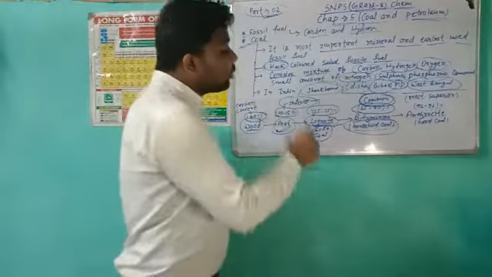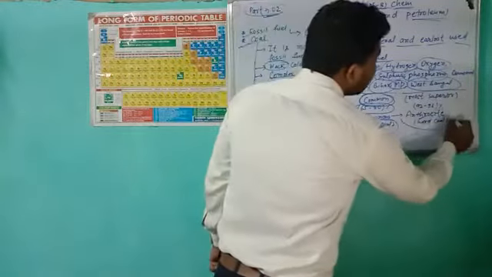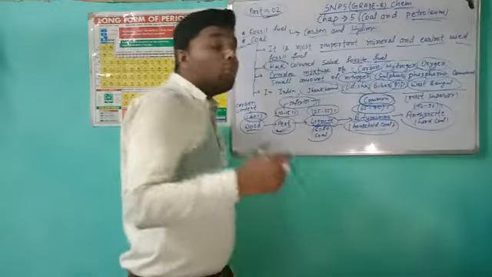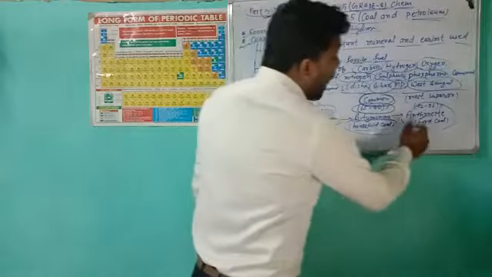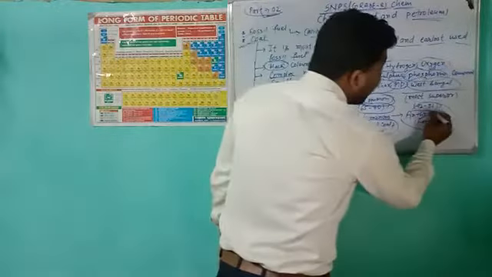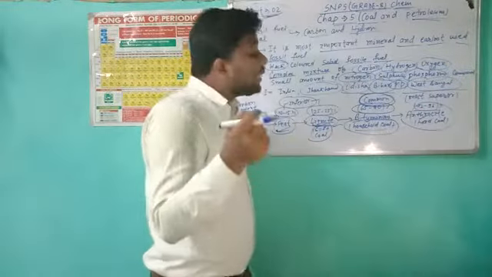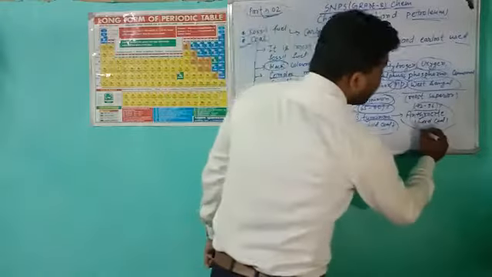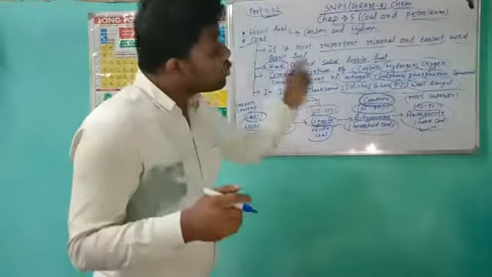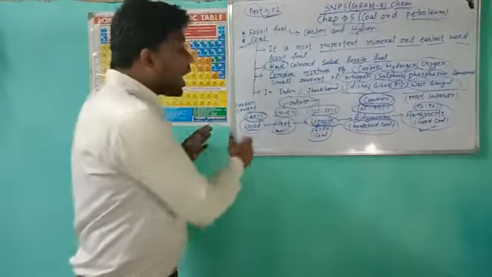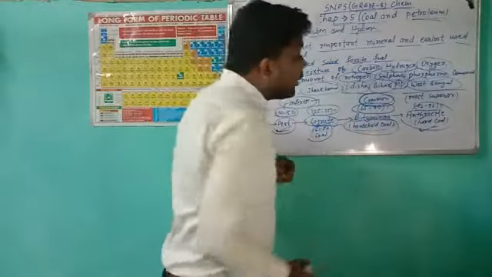After that, the bituminous converts into anthracite. This is the most superior and the best quality of coal. It has 92 to 96% carbon content, and this is very hard coal and most superior coal. So these are the types of coal that we have.